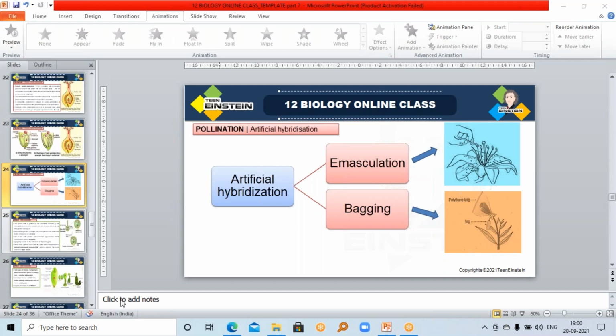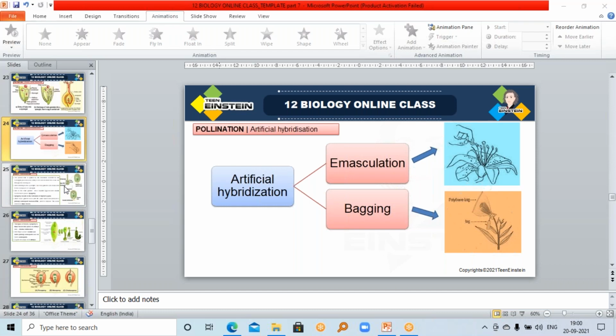Hope it is clear. Next, double fertilization and some other topics are there. Then seed formation, embryo formation. All these things we'll discuss in the next class. So hope up to this everything is clear.